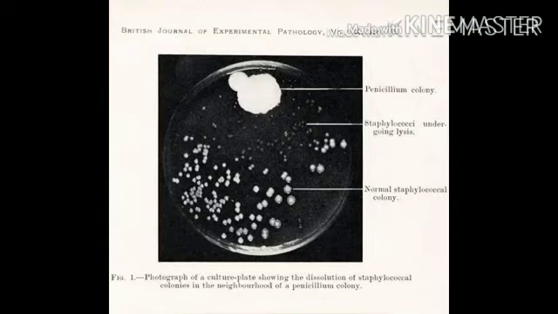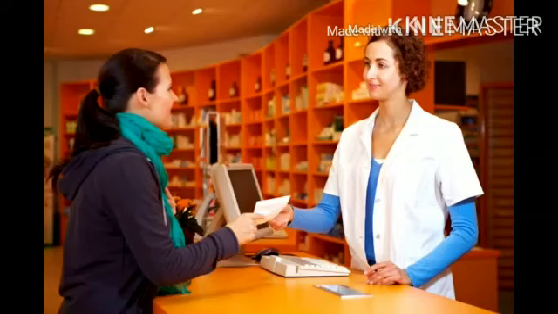So you can see here that the dish is the petri dish, and you see a Penicillium colony, and where the Penicillium colony, the fungus colony, is growing, you don't see staphylococci, that is the bacterial growth. So that concludes that Penicillium secretes penicillin. All right. So we should be thanking Sir Alexander Fleming for such a wonderful discovery that helps us to cure many such diseases.